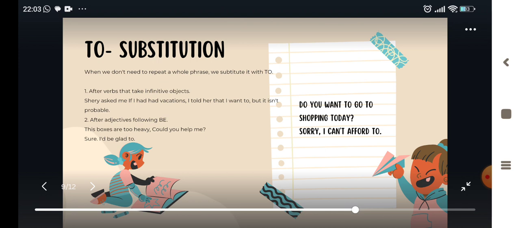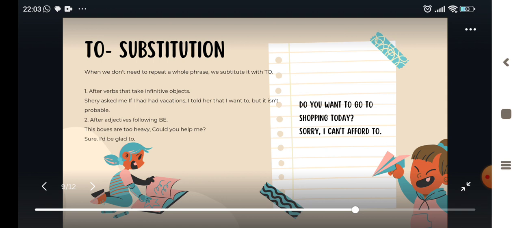For example, "Sherry asked me if I had vacations. I told her that I want to, but it isn't probable." In this case, to not repeat the whole phrase that I said before, I put "I want to," meaning "I want to have vacations."